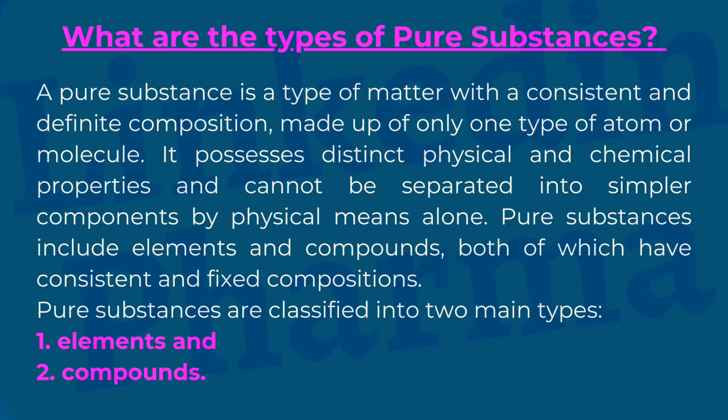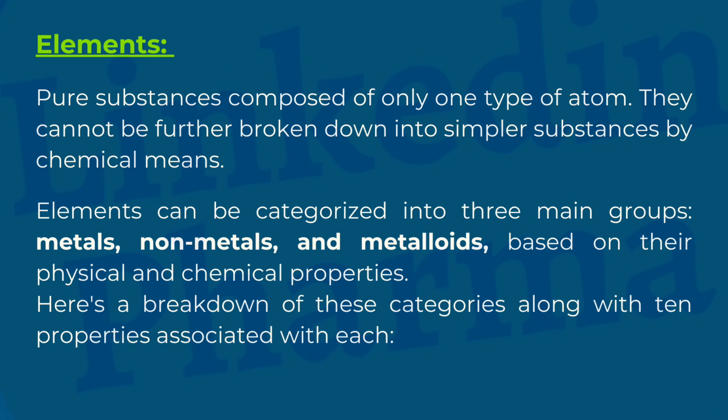Pure substances are classified into two main types. 1. Elements and 2. Compounds. Elements. Pure substances composed of only one type of atom. They cannot be further broken down into simpler substances by chemical means. Elements can be categorized into three main groups: metals, non-metals, and metalloids, based on their physical and chemical properties. Here's a breakdown of these categories along with 10 properties associated with each.